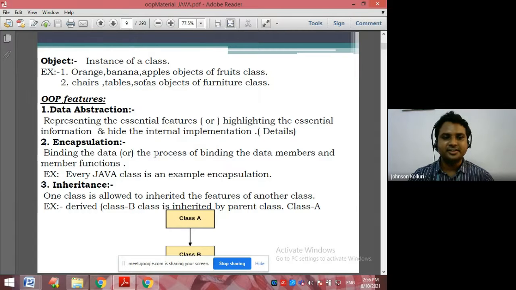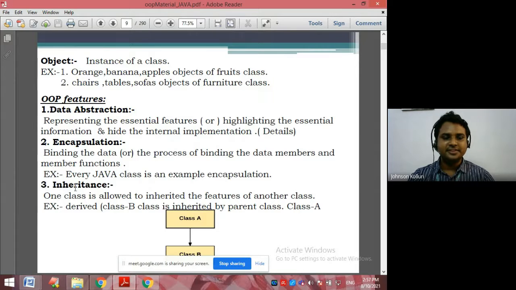Encapsulation means the process of binding the data members and member functions. A good example of encapsulation is a Java class. For example, vehicle is a class. From outside, we see only one vehicle, scooter or car, whatever. The internal things are bound. Encapsulation means binding the data. Another good example is book binding.